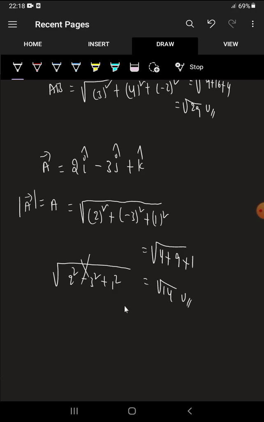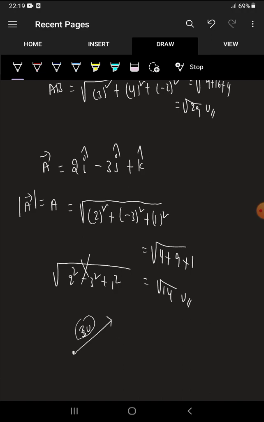Clear? This is the magnitude of the vector. So in the graphical method, they will directly give it simply as 3 units. What is the meaning of 3 units? They have already solved the distance between these two points, right? That they have given as 3. So no need to find the magnitude. This value itself is the magnitude. Okay. So this is the measuring technique to find the magnitude of the given vector.